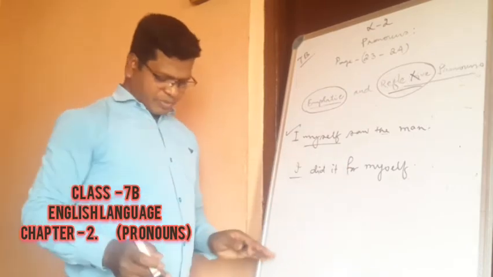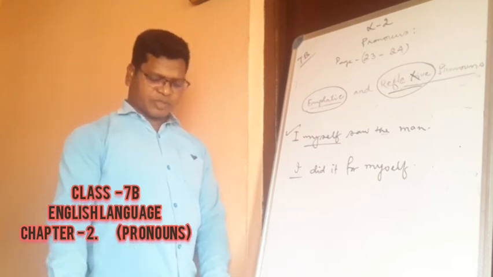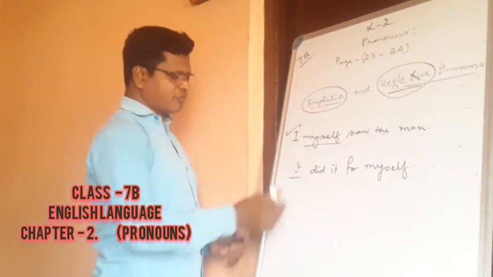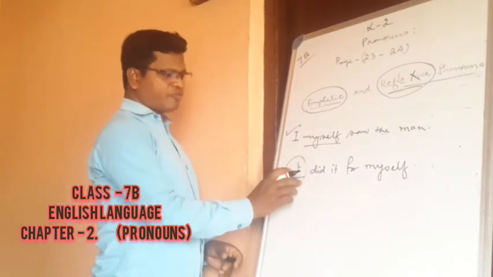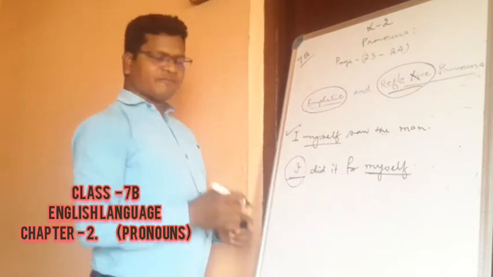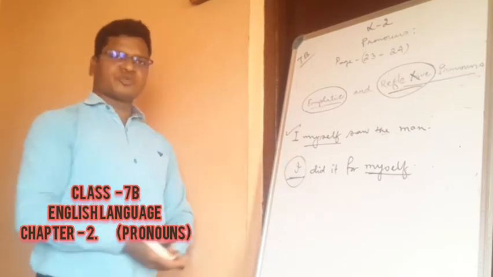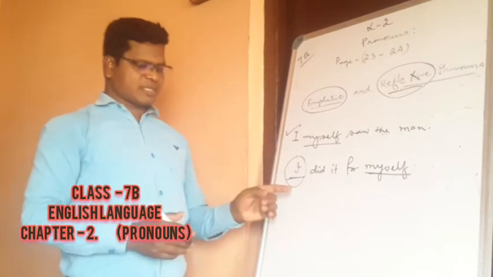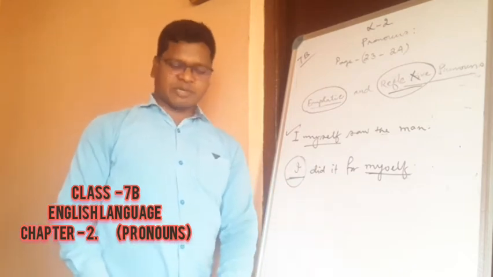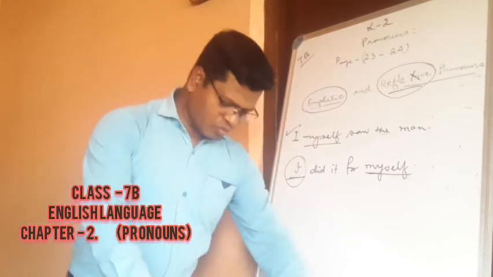The pronoun is separated from the preceding noun or pronoun. So from the noun or pronoun, here we have an example of a pronoun, and this one is emphatic, separated from the other word. But still we need to read the sentence and understand in which way it is used. That's why in the beginning we saw that we need to understand the purpose. Let us move on to the second one.